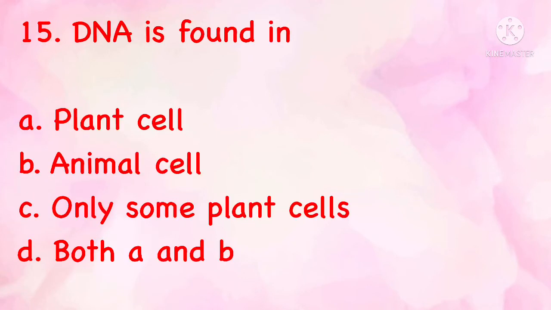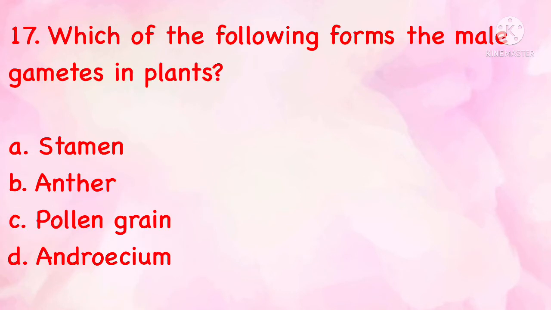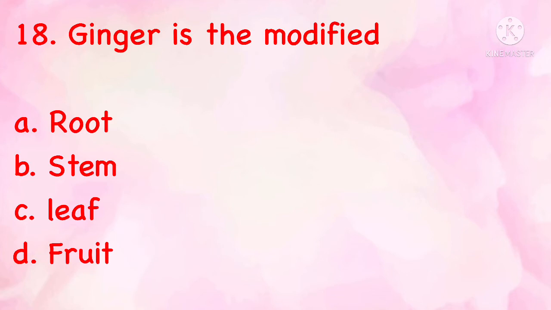DNA is found in plant cell, animal cell, only some plant cells, both A and B. The correct answer is D, both A and B. Amphibia reproduces asexually by means of binary fission, multiple fission, sporulation, budding. The correct answer is binary fission. Which of the following forms the male gametes in plants? Stamen, anther, pollen grain, androecium. The correct answer is B, anther. Ginger is the modified root, stem, leaf, fruit. The correct answer is stem.